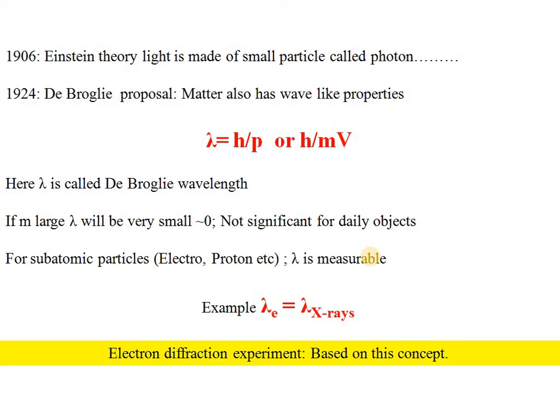Similarly, like X-rays. This is very clear-cut experimental evidence that subatomic particles like electron and proton have their associated wavelength.